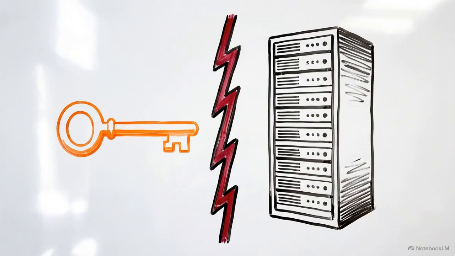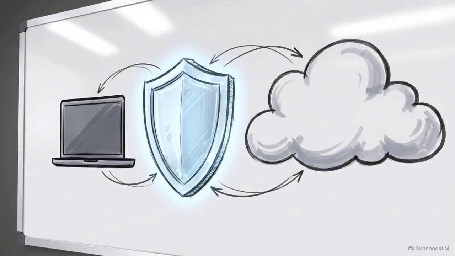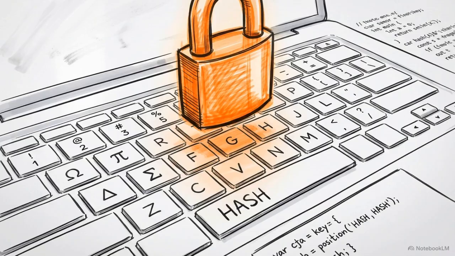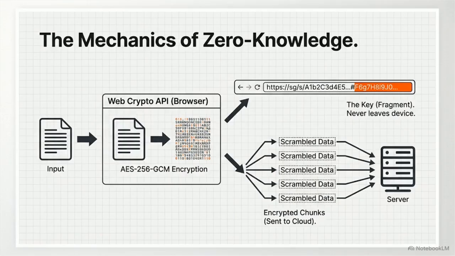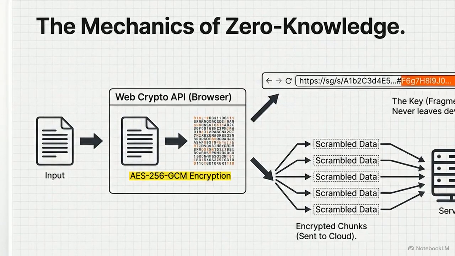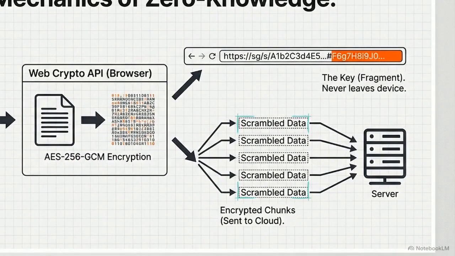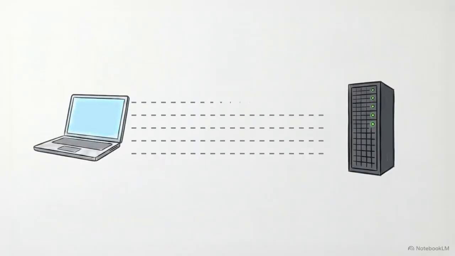By strictly engineering the exclusion of the decryption key from the server's possession, we completely eliminate the need to trust the cloud provider. Building a blind server requires shifting the actual encryption boundary away from the cloud. The encryption must happen directly on the user's local device before the upload phase even begins. This schematic shows local encryption using the browser's native Web Crypto API. It utilizes the AES-256-GCM standard to scramble and verify data within isolated memory. The encrypted file is then divided into smaller chunks for network transit. Only after this localized scrambling is complete do these encrypted chunks leave the local machine and get pushed over the network to the central server.